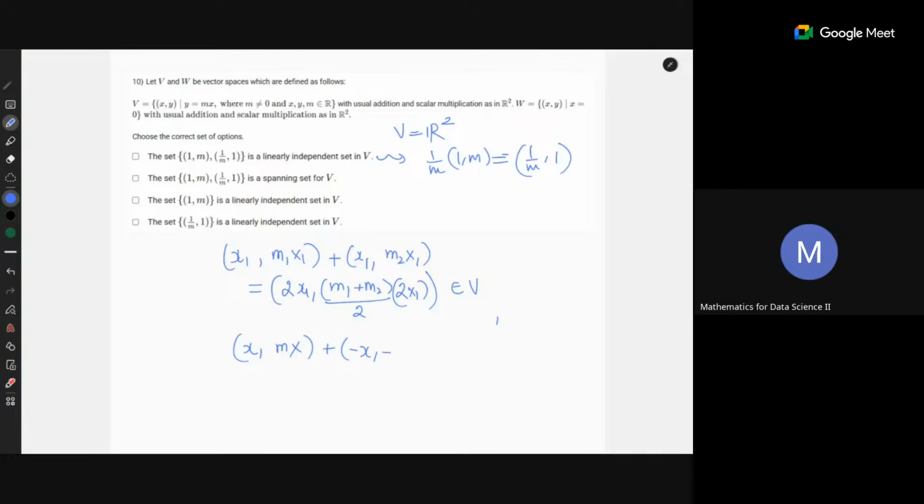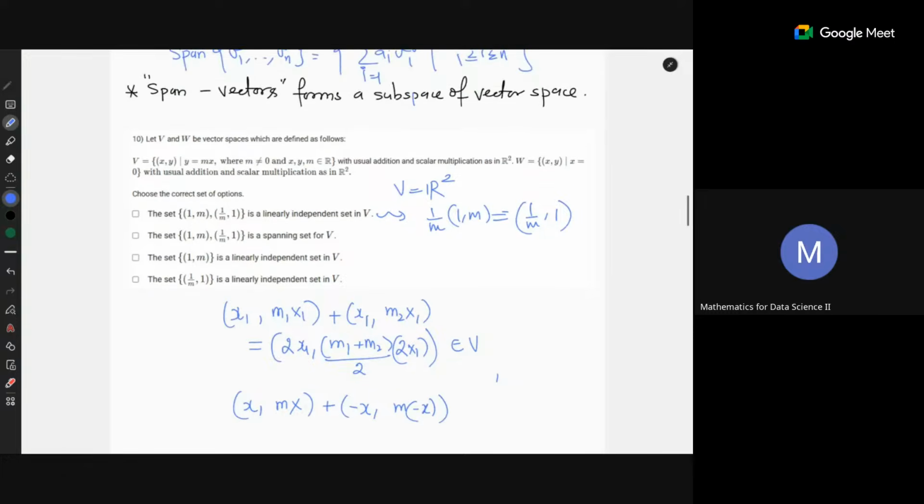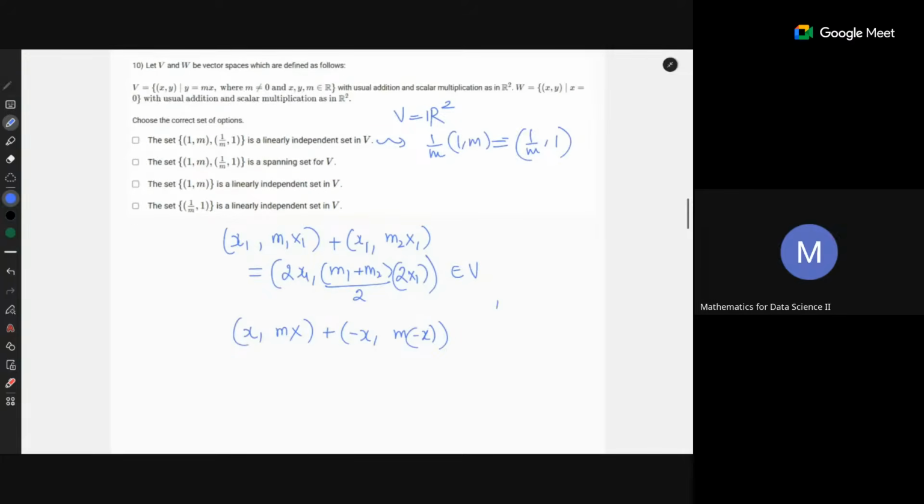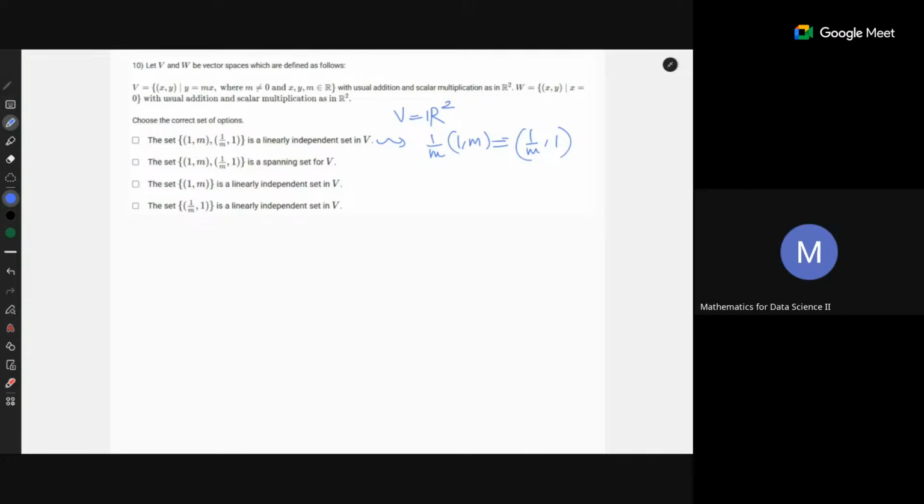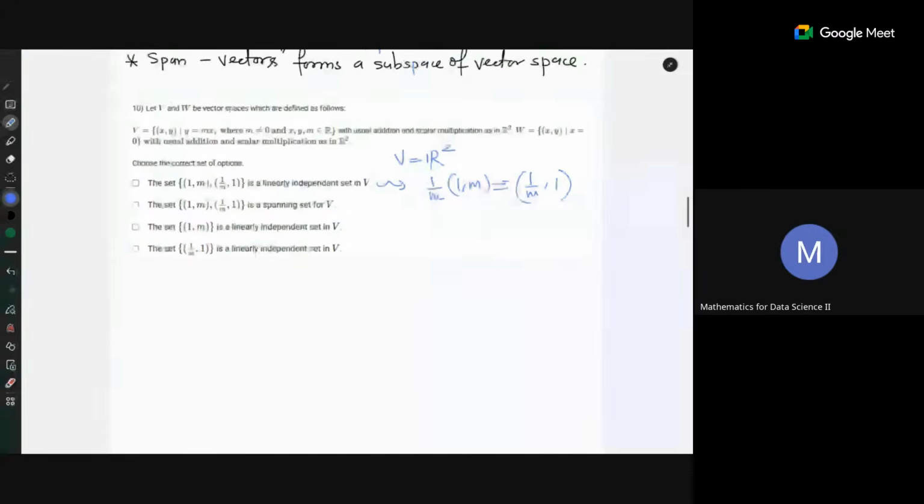This was that is also there. At the same time, you can also put minus n x. But this is not there. Yes. That is easy. Okay, this is a vector space.